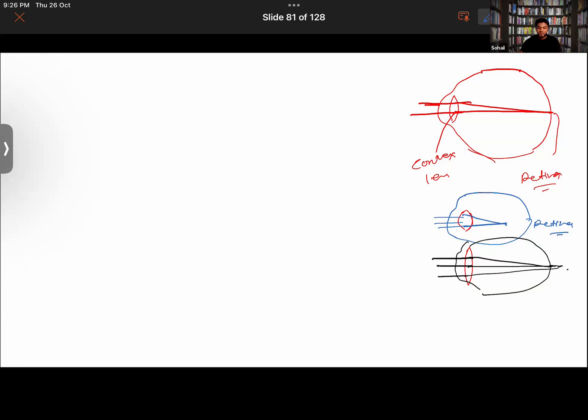Now the question comes here: in order to cure these two problems, that is myopia and hypermetropia, what type of lens do we need? Yes, look here. In order to fix myopia, we will be using concave lens. Yes, concave or convex, very good. So you will be using concave lens in order to cure myopia, and in order to cure hypermetropia, you will be using convex lens.